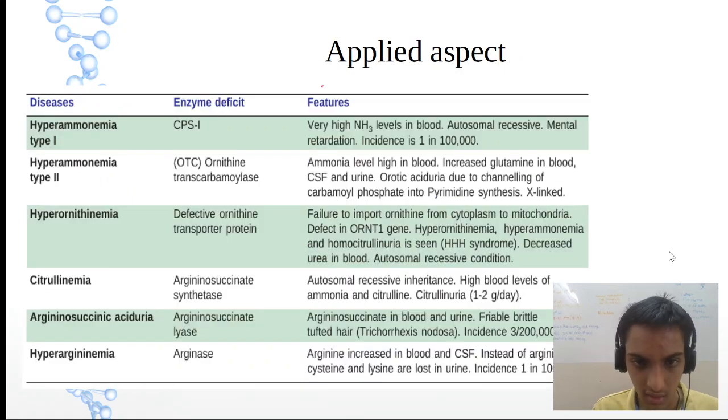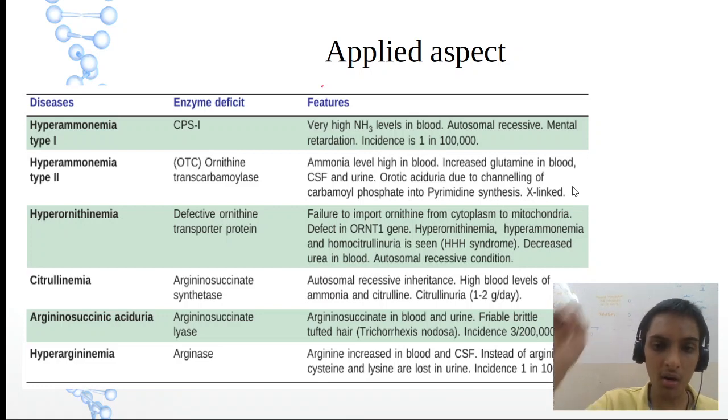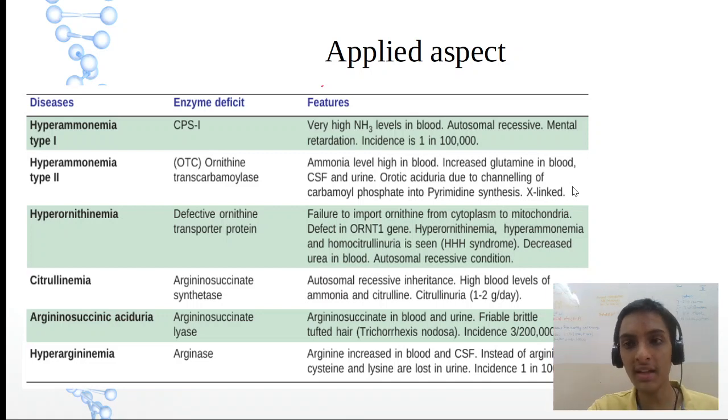Now applied aspect. So we'll see hyperammonemia type 1 and 2, hyperornithinemia, citrullinemia, argininosuccinic aciduria, and hyperargininemia. So hyperammonemia type 1, enzyme defect is CPS1. Clinical manifestations: ammonia is more in the blood. Okay. Remember, all these are autosomal recessive. Mental retardation will be common. Here ammonia is more in the blood.